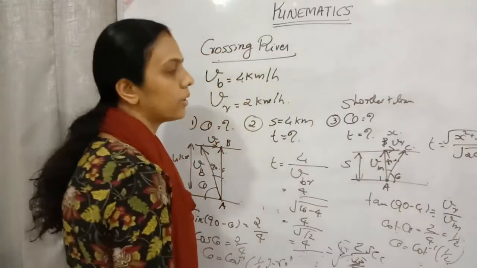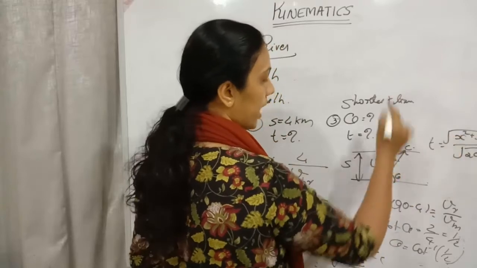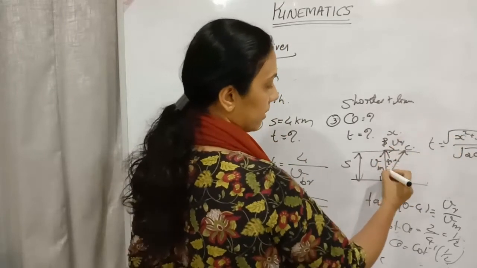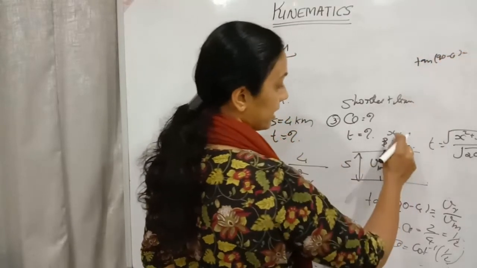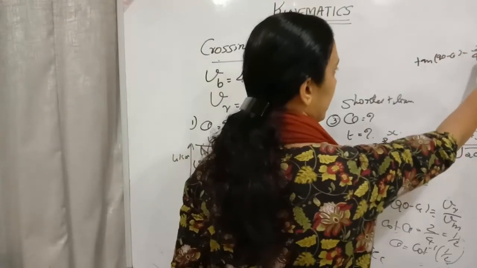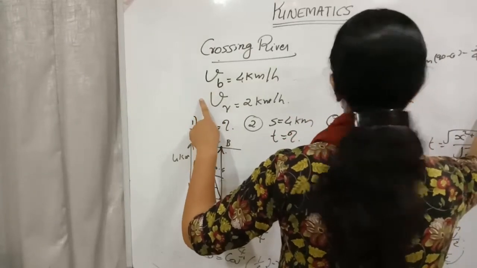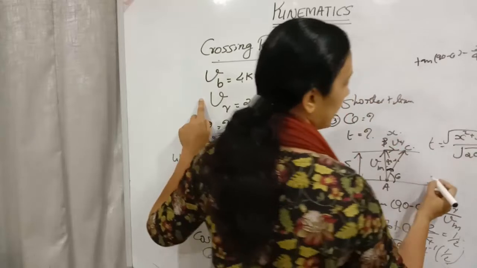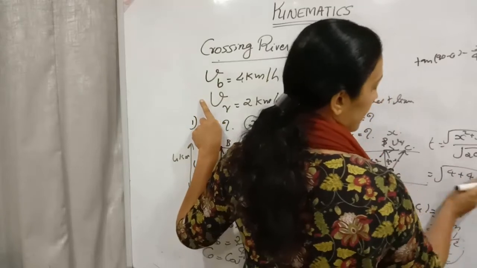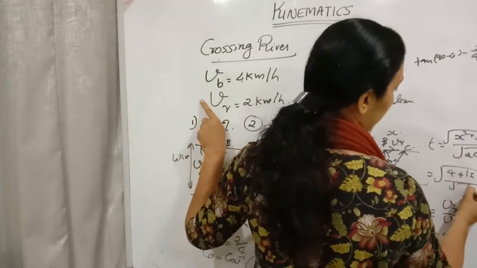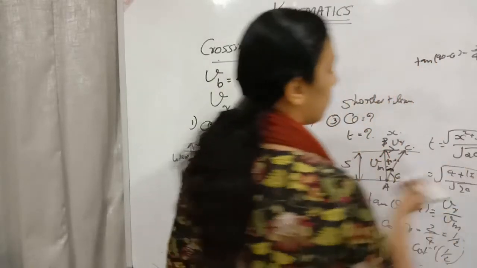Now, how can we find this x square plus s square? Here, x we don't have. So I am taking the tan theta value over here, tan 90 minus theta. If I consider tan 90 minus theta, opposite side divided by 4, that will be equal to VR by VB. VR is 2 divided by VB is 4. Therefore, x I got as 2. Therefore, root of 4 plus 4 square, 16, divided by root 20. So the answer is 1 second. Not second, it is kilometer per hour, therefore 1 hour.